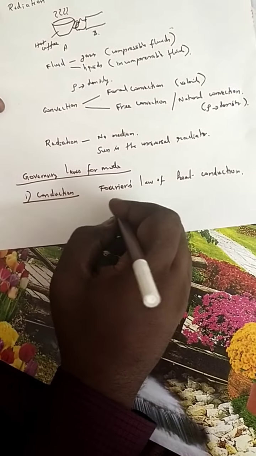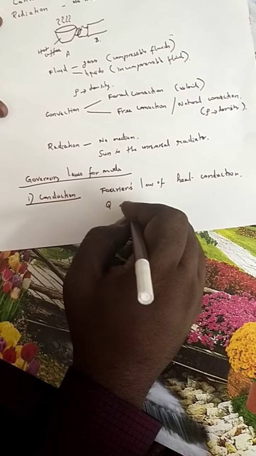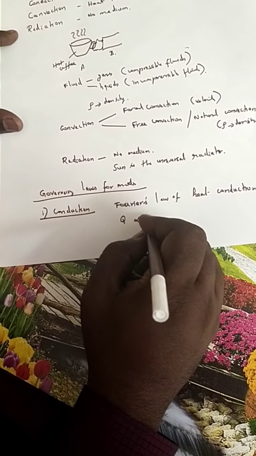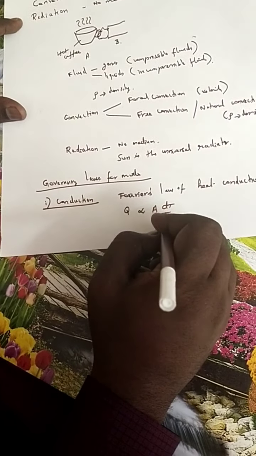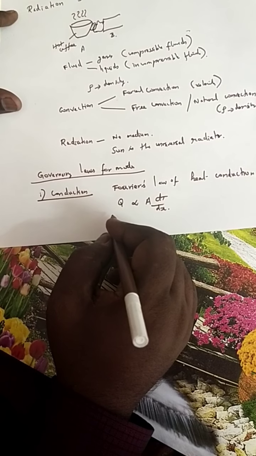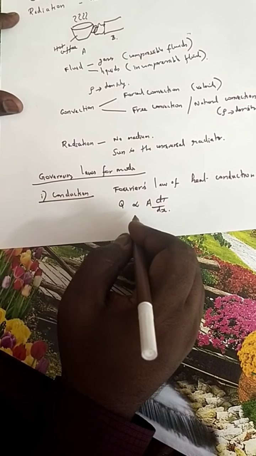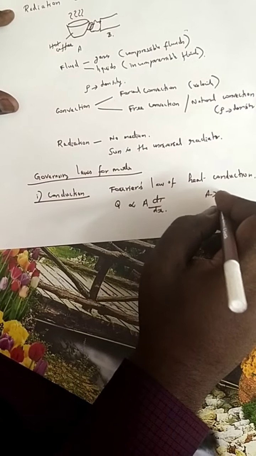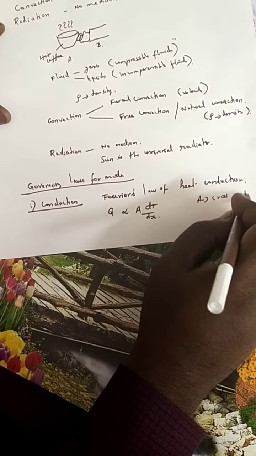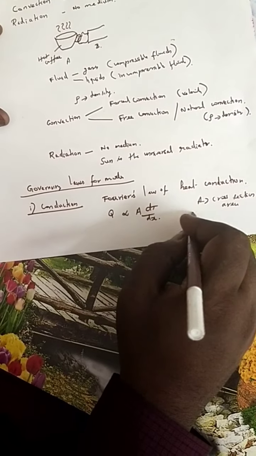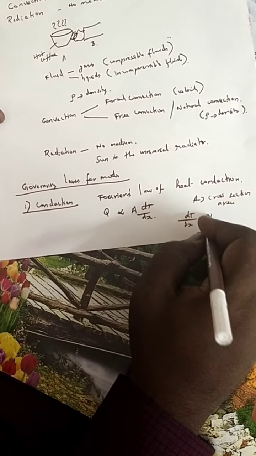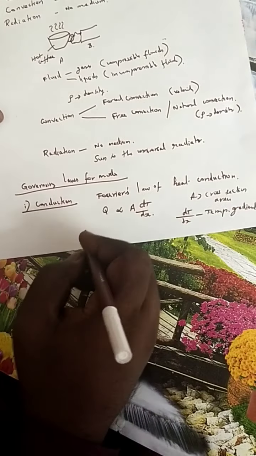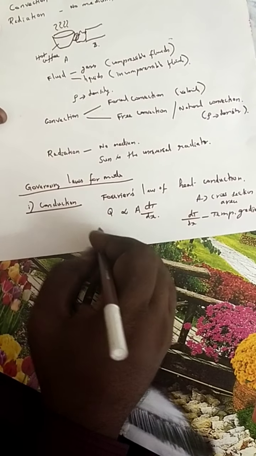What is Fourier's law of heat conduction? Q is directly proportional to A into dT by dx. Q is the heat transfer. Heat transferred is directly proportional to the cross section area A and the temperature gradient dT by dx.